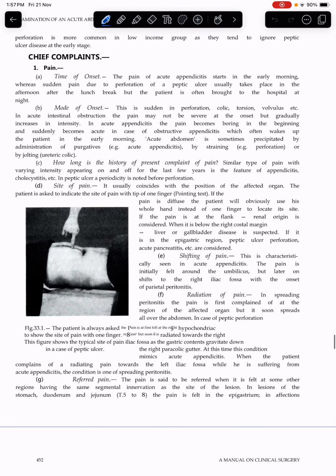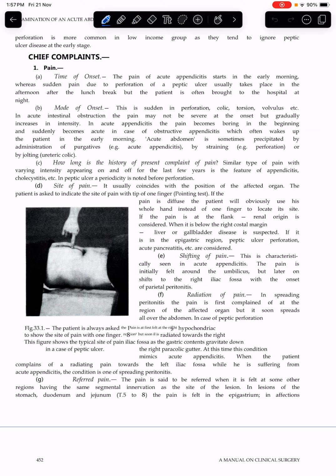Mode of onset. This is sudden in perforation, colic, torsion, and volvulus, etc. In acute intestinal obstruction, the pain may not be severe at the onset but gradually increases in intensity. In acute appendicitis, the pain is boring in the beginning and suddenly becomes acute in the case of obstructive appendicitis, which often wakes up the patient early morning.